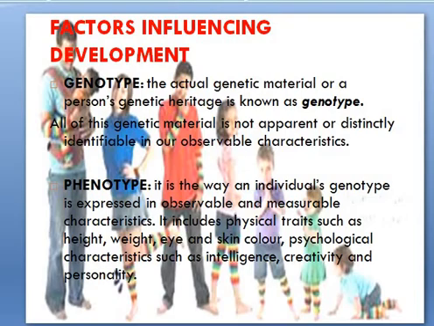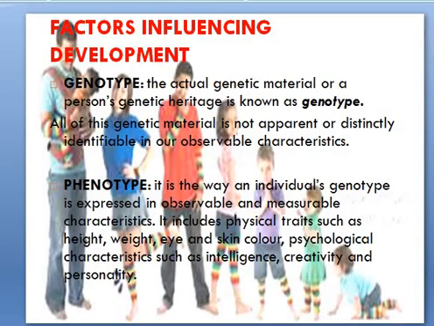The actual genetic material, or a person's genetic heritage, is known as genotype. All of this genetic material is not apparent or distinctly identifiable in our observable characteristics. And phenotype is the way an individual's genotype is expressed in observable and measurable characteristics. It includes physical traits such as height, weight, eyes, skin color, and psychological characteristics such as intelligence, creativity, and personality.